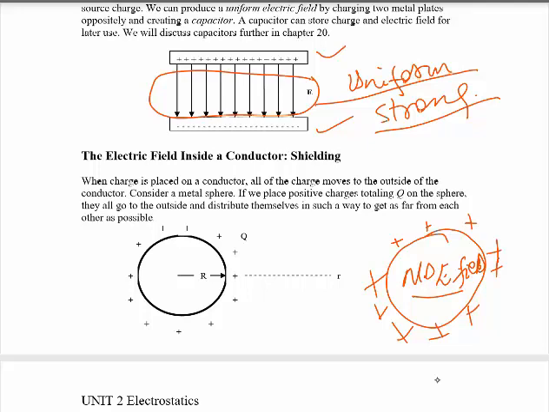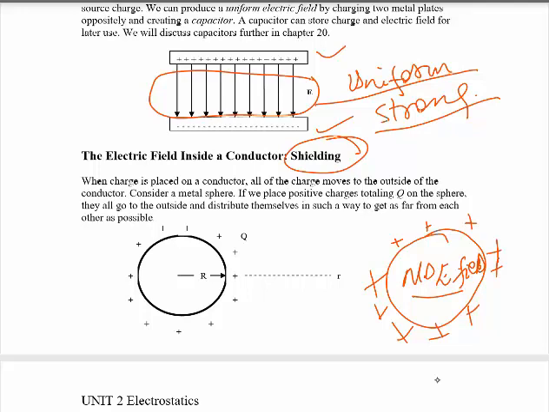We place materials that we want to be free from electric field effects inside this conducting material. That technique is called shielding. Shielding means putting a material inside a charged material, because inside that charged material there is no electric field, since there is no charge.